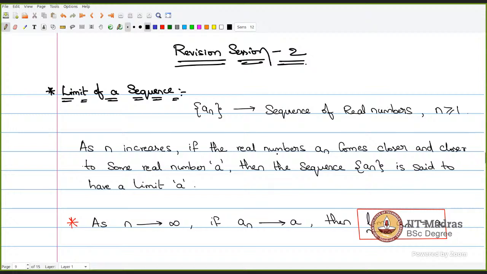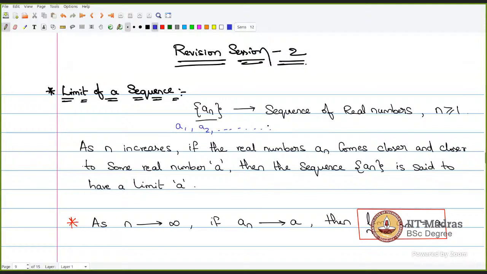Okay, then let us dive into this week 7. We will start with what is the limit of a sequence. If you have a sequence of real numbers, if my sequence is a1, a2, these are all real numbers. a1 is the first term, a2 is the second term.